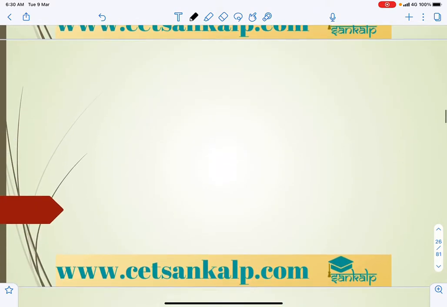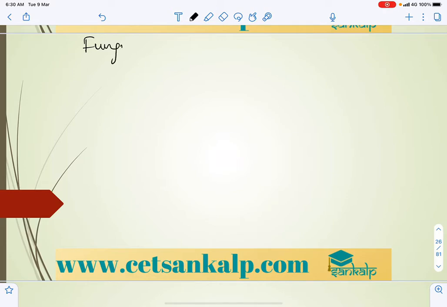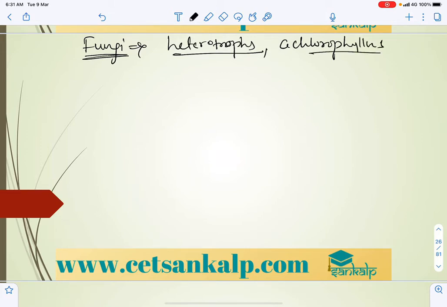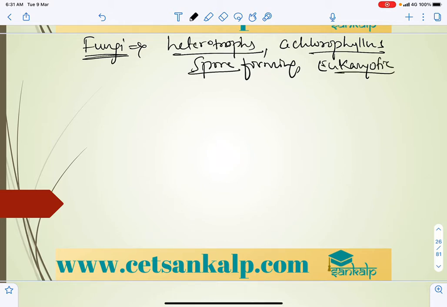Next, let us take fungi. So in kingdom fungi, generally these are heterotrophs with no chlorophyll, that is, the absence of chlorophyll, achlorophyllous. And these generally reproduce by means of spore formation. They are spore forming eukaryotic organisms.